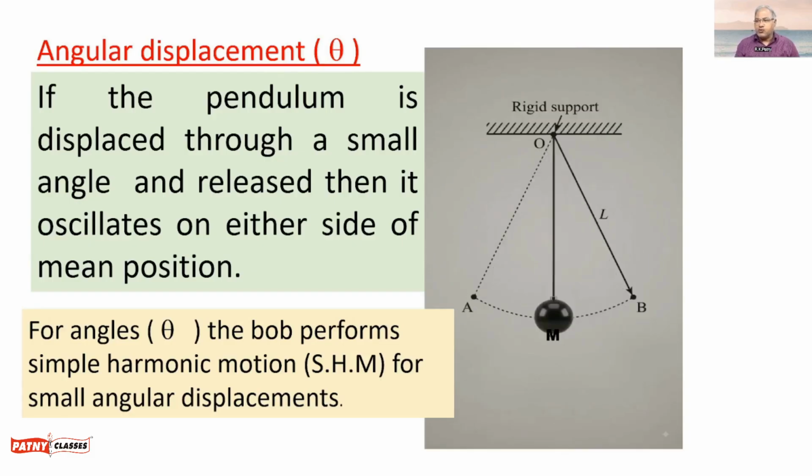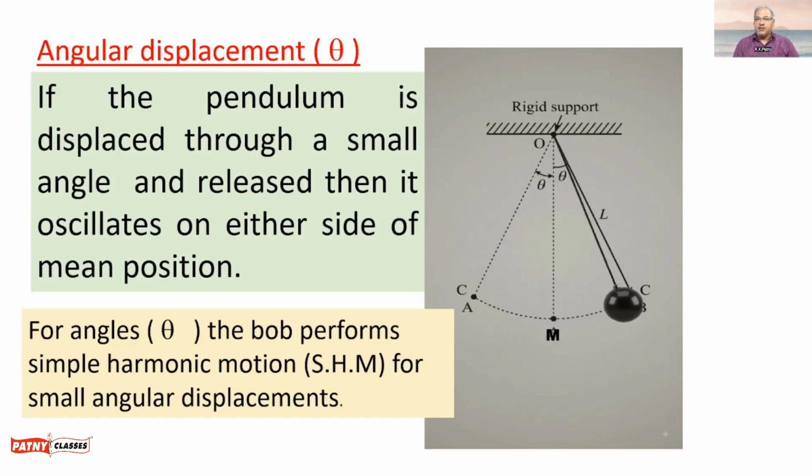What is simple harmonic motion? Simple harmonic motion is when you displace the bob away from the mean position, and it always comes back to the mean position with a certain acceleration. So the acceleration of the bob is opposite to the displacement, and its magnitude depends upon the angular displacement. The greater the angular displacement, the greater the acceleration.